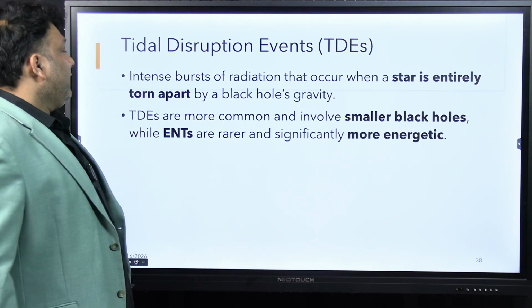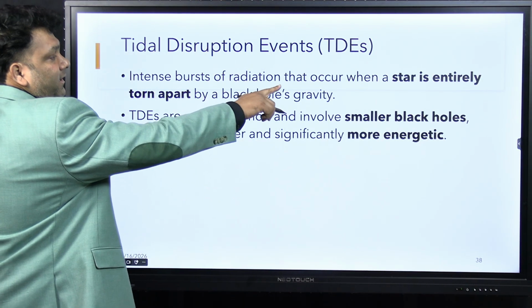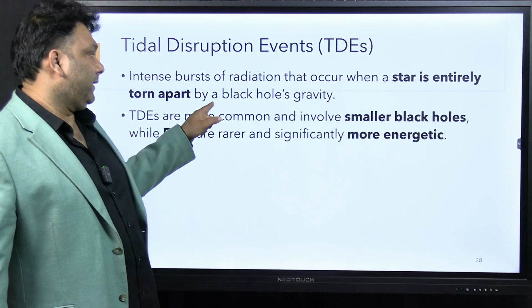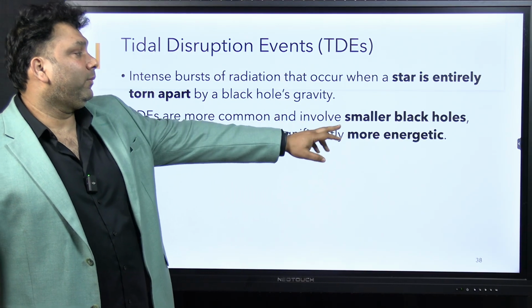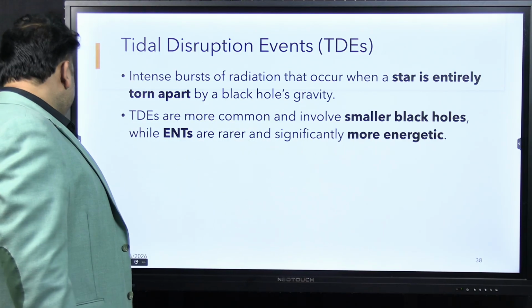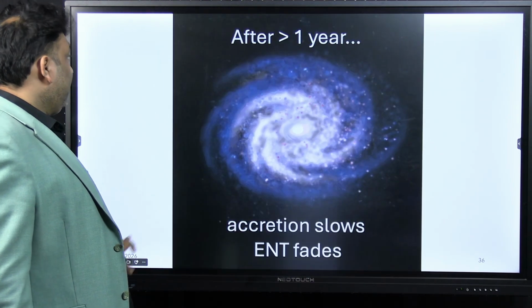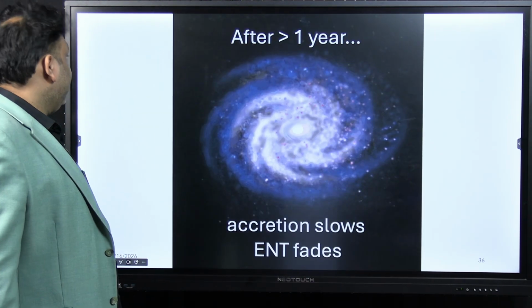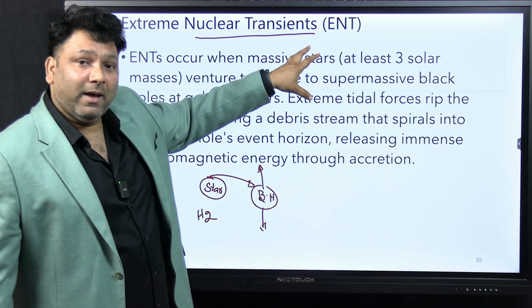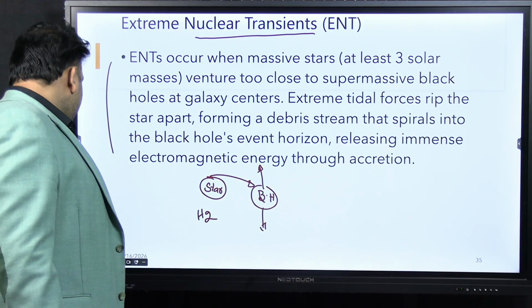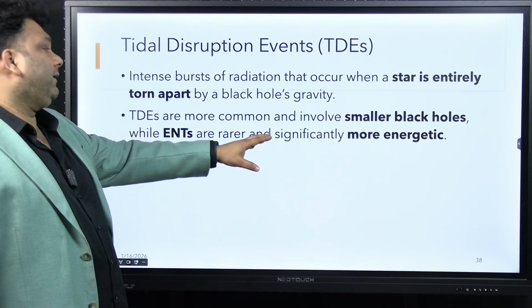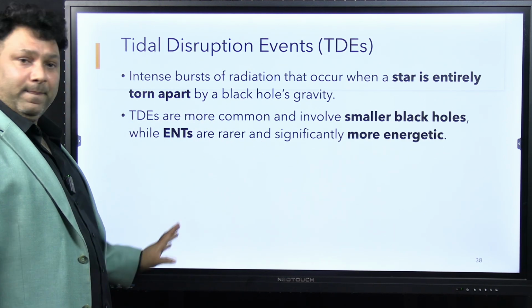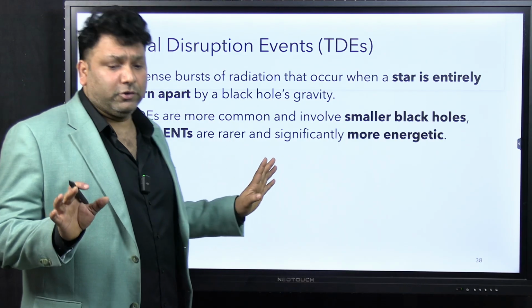So understood? These are the intense bursts of radiation that occur when a star is entirely torn apart by a black hole's gravity. These are more common and involve smaller black holes. Extreme nuclear transients will be happening when you have a very big black hole, and TDEs will be happening in smaller black holes. Only this much you should know.